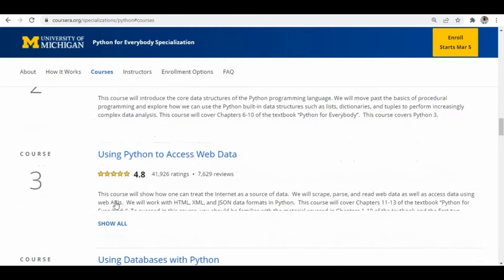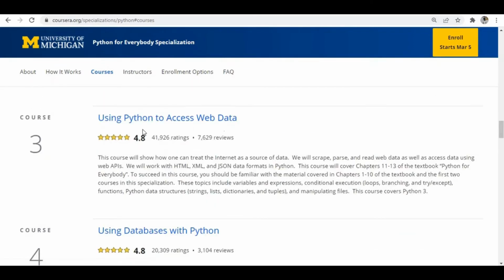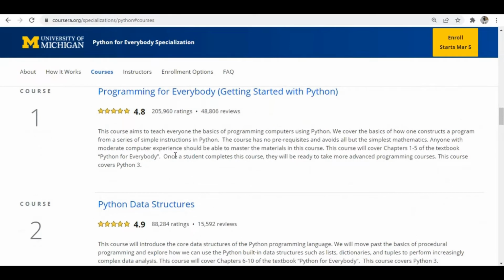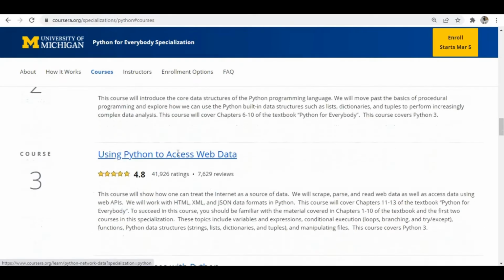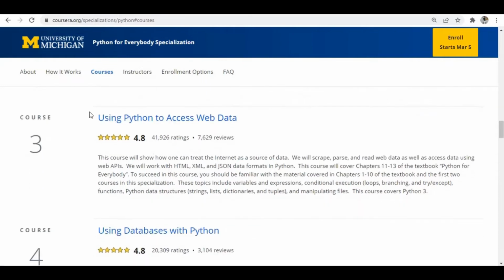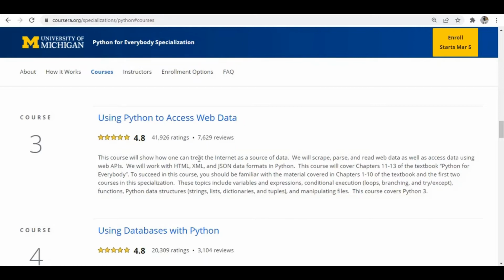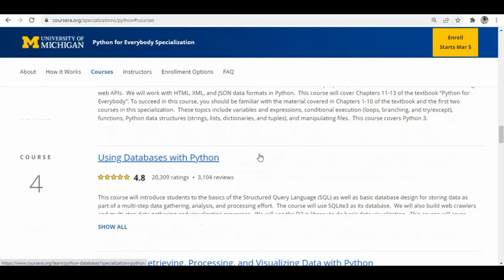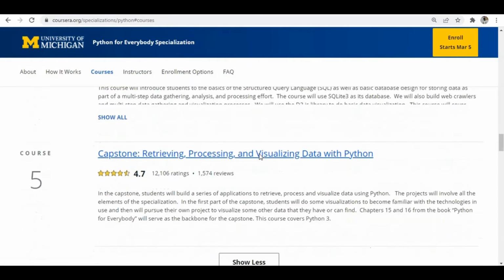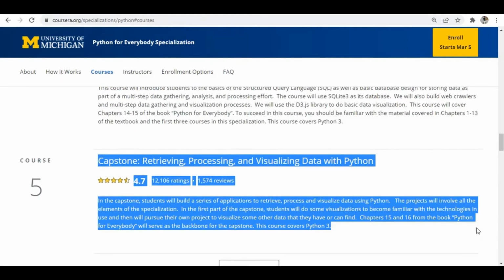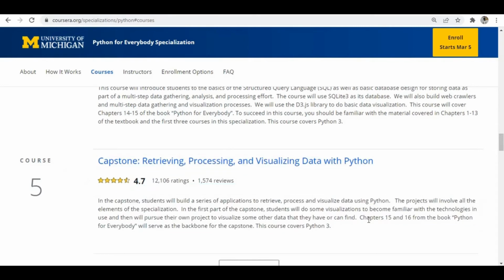In the third course, you can learn how to use Python to access web data. So in the first 2 courses, you learn the basics, and then you use what you have learned in real-world applications, accessing web data using Python. In the 4th course, you can learn about databases. And in the 5th course, you can use Python to visualize the data.